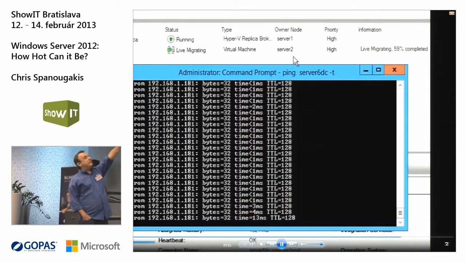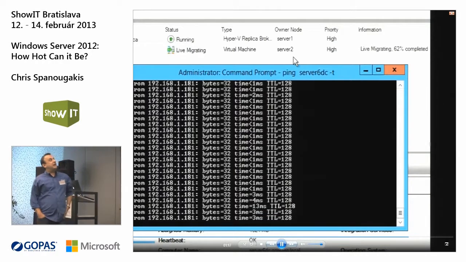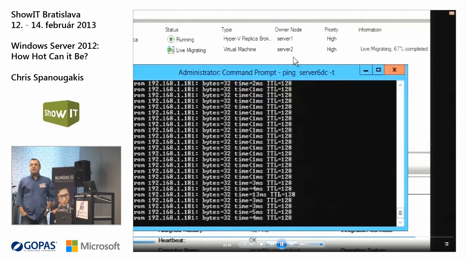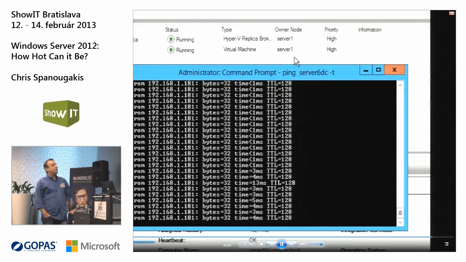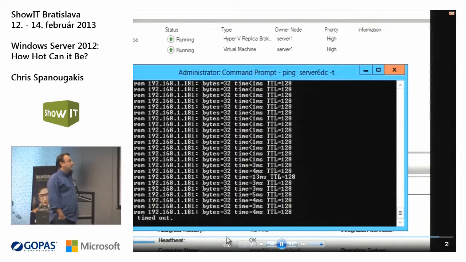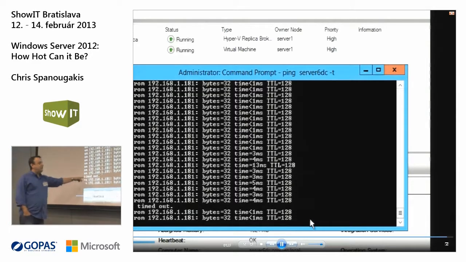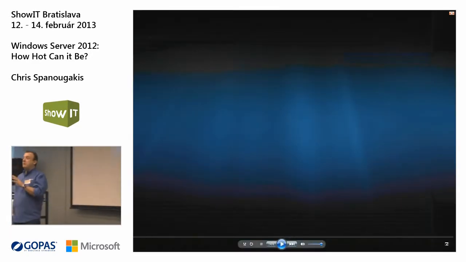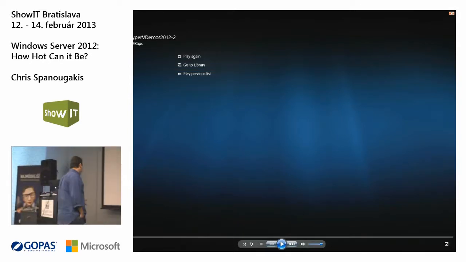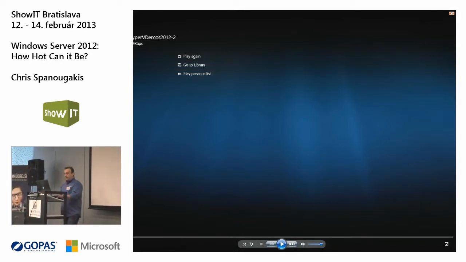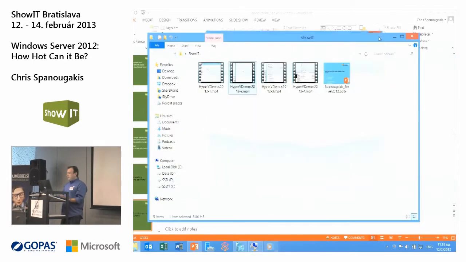The node is server 2. It's the second node of the cluster. I will move it again to server 1. Okay, I will lose one network packet. The users that are connected to this virtual machine will not understand anything. Okay, they will continue to work as normal. And another scenario here is